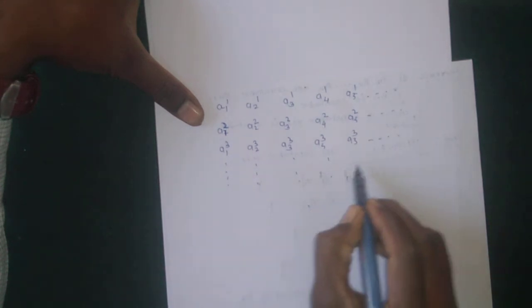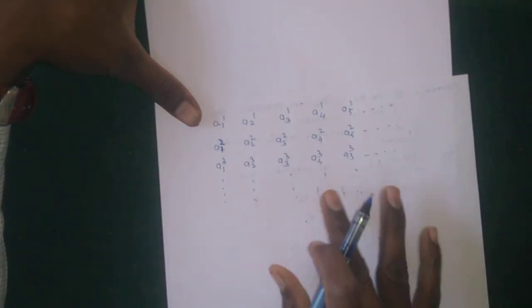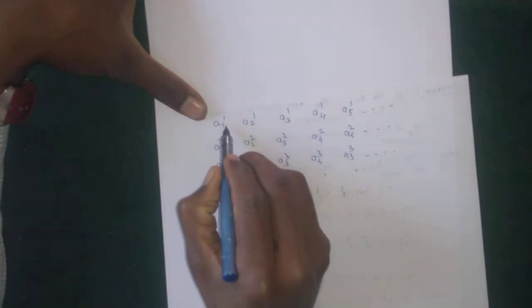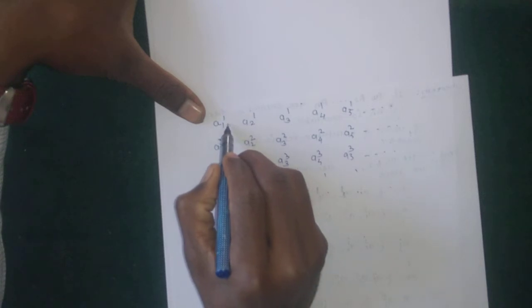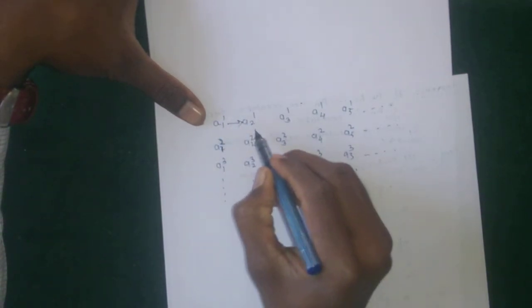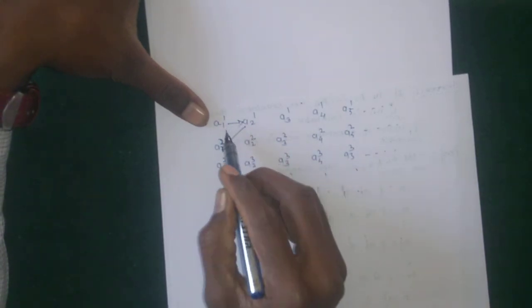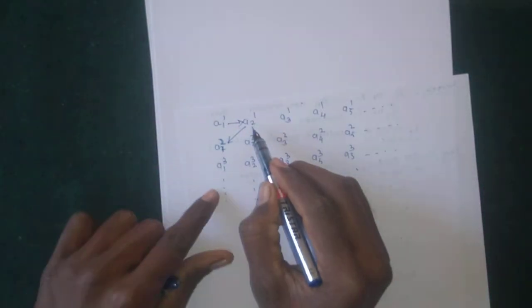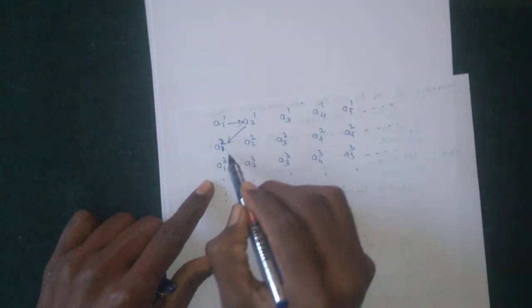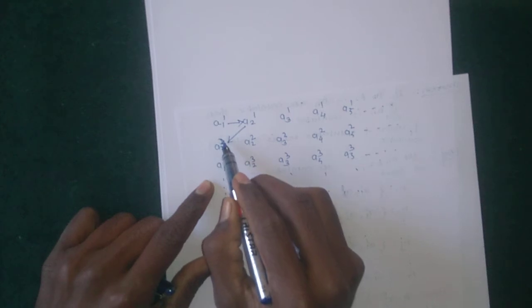Arranging these elements, height 1 has only one element, height 2 has only one element, and height 3 has only two elements, a21 and a12.